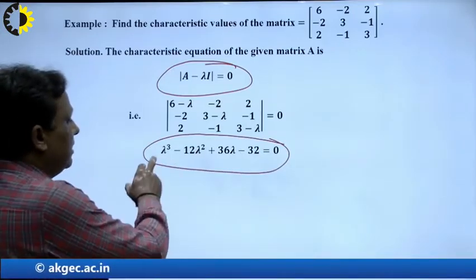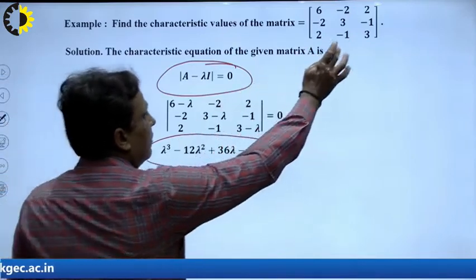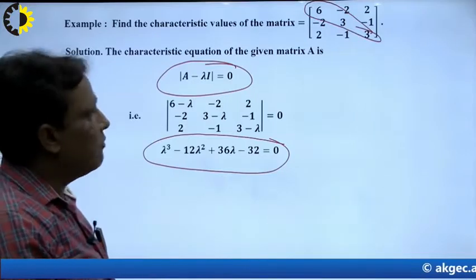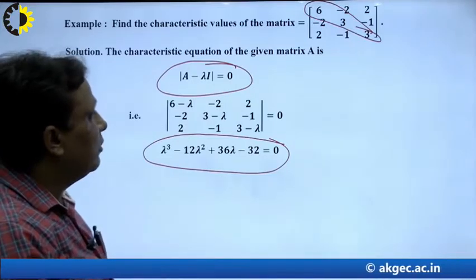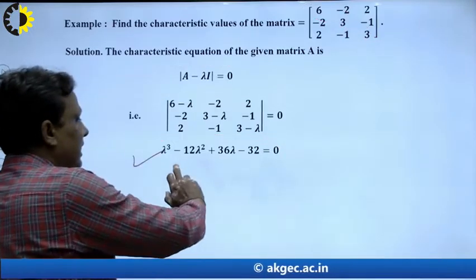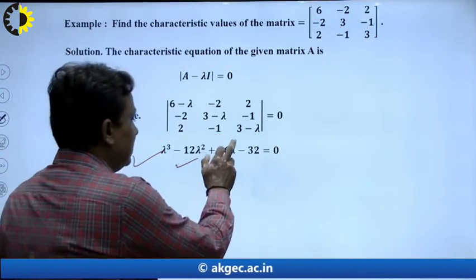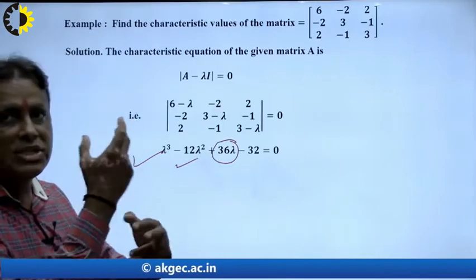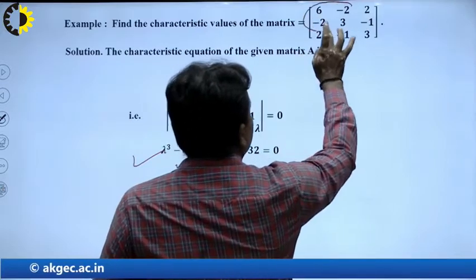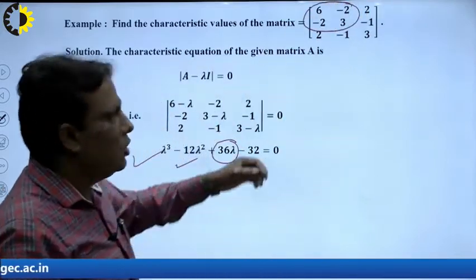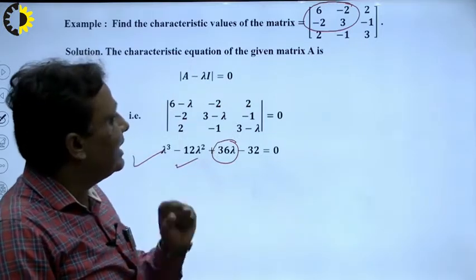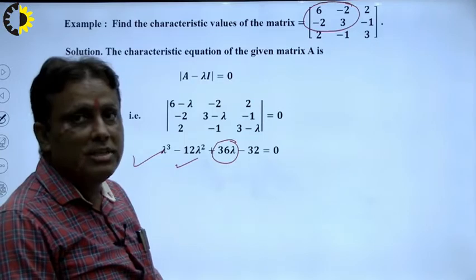So lambda cube, and this is the sum of all diagonal elements: 6, 3, 3 is 12. So I write here 12. First of all, this term is clear. Now, this is the determinant of the 2 by 2 matrices which contain diagonal elements. First I calculate the determinant of this: 6 times 3 is 18, minus 4, will be 14.